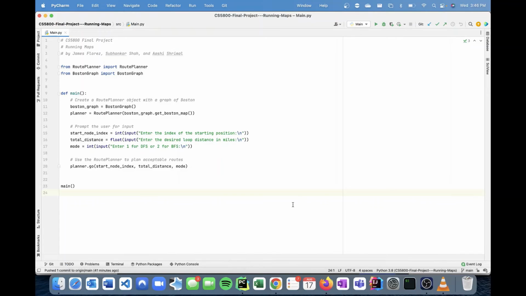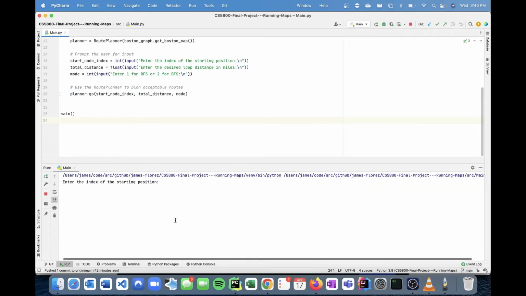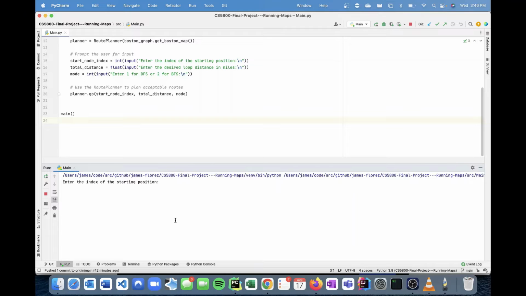Hi, this is a demo to show how the user would interact with our project. Currently, we take input from the command line while running the main.py file, which you can see here. When we run this file, it will ask the user 3 questions and take input from the command line. The first question is, what is the index of the starting position that you want to plan the route from? We can refer to our annotated map of Boston to get this information. For this first example, I'm going to enter index 0, which references starting at Northeastern University near Curry College.